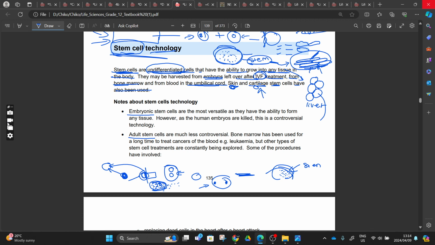We don't take the DNA only, because if we extract the nucleus only, we are going to lose other particles or properties that function to fertilize an egg. So that is where I want you to explain this chromosome, this cloning. So okay, this IVF, I told you, in vitro fertilization. So we take a needle.